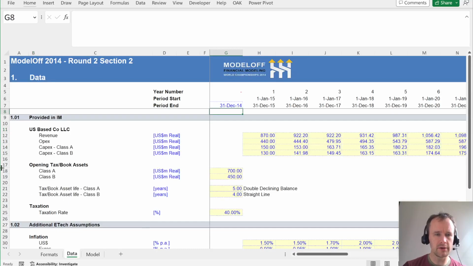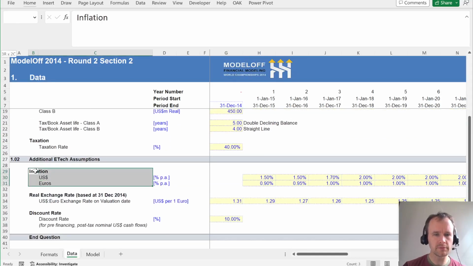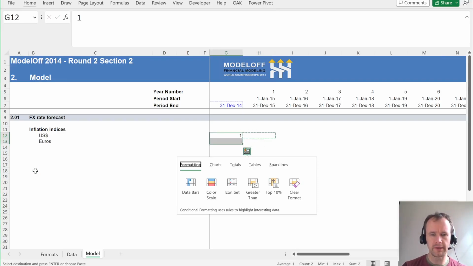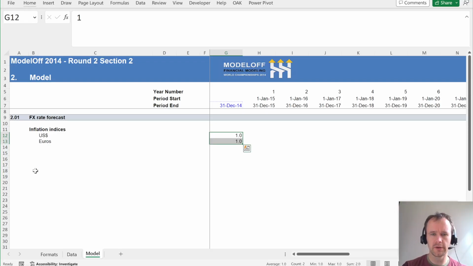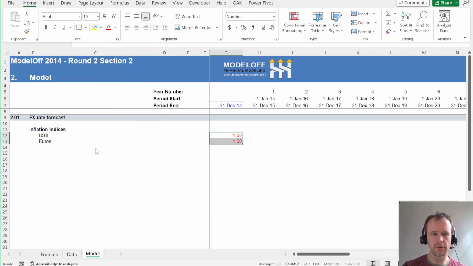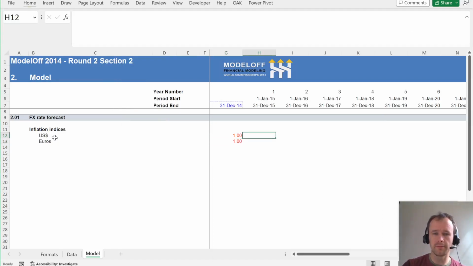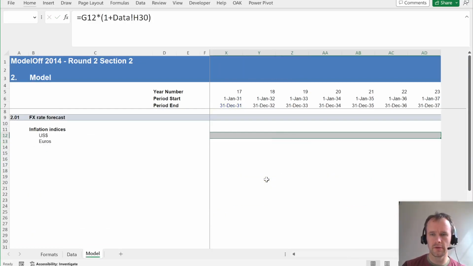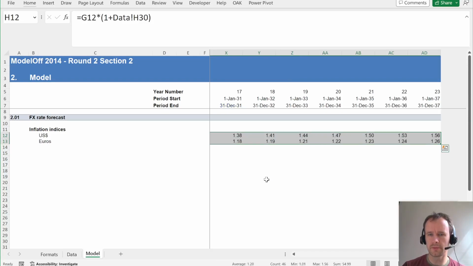So let's start with, I'm going to turn these into inflation indices. So in other words, the index is basically that kind of purchasing power equivalent. Sorry, I'm going to make these red because the first column I want to be different, because it's a different formula. So here I'm just entering a value, and then for the rest I'm going to be putting a formula. Multiply by 1 plus this. Copy across, copy down, 2 decimal places is good.